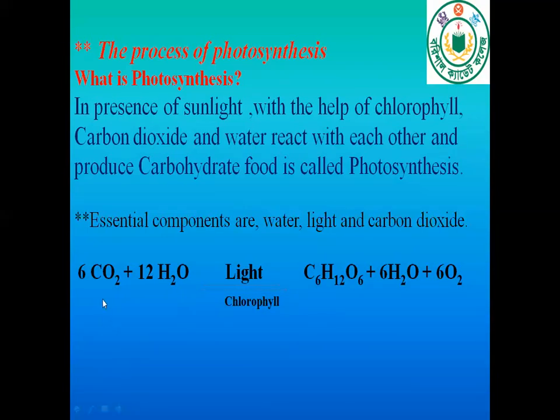Look at this reaction of photosynthesis: 6 molecules of carbon dioxide and 12 molecules of water in presence of light and chlorophyll react with each other and produce 1 molecule of carbohydrate food material, 6 molecules of water, and 6 molecules of oxygen.